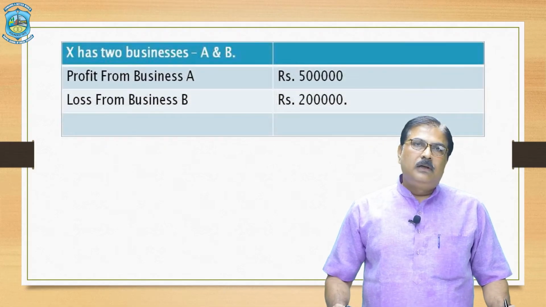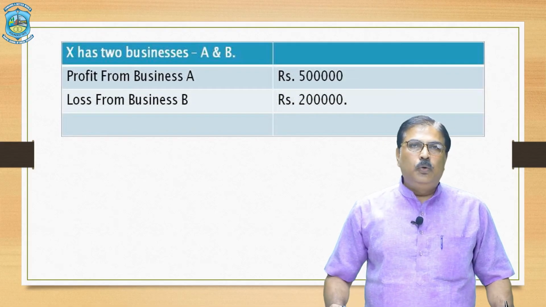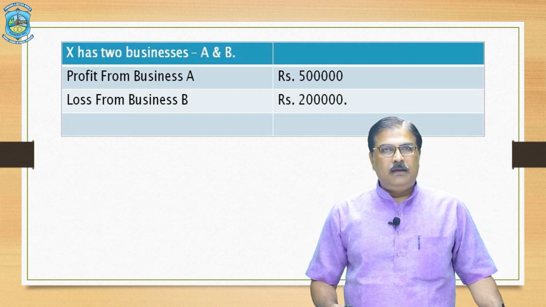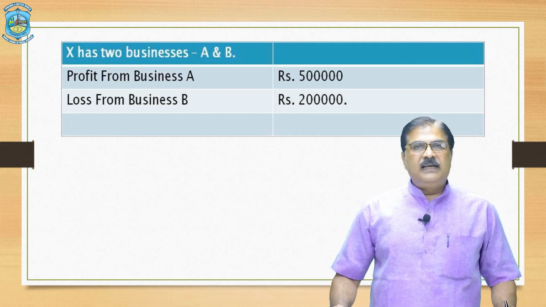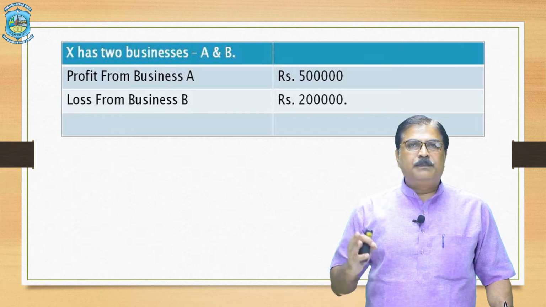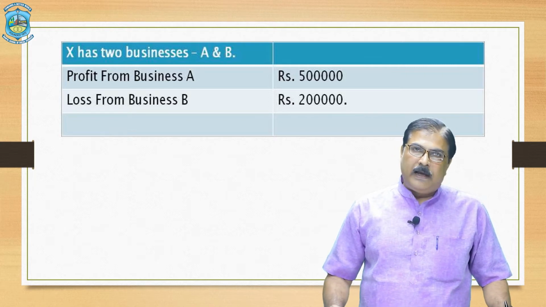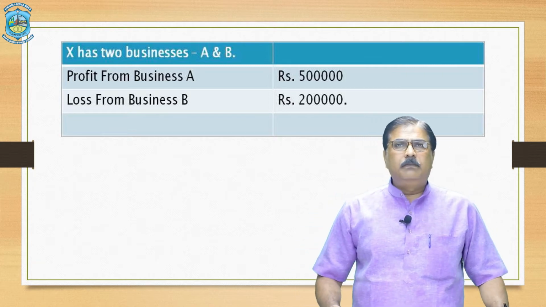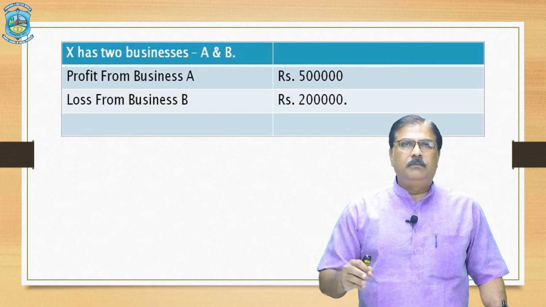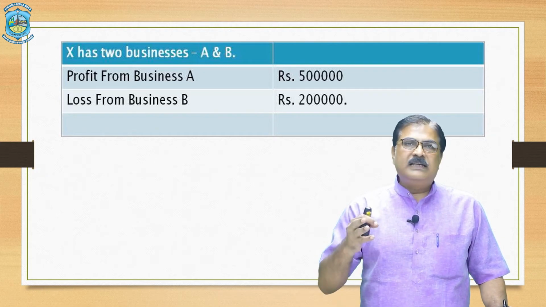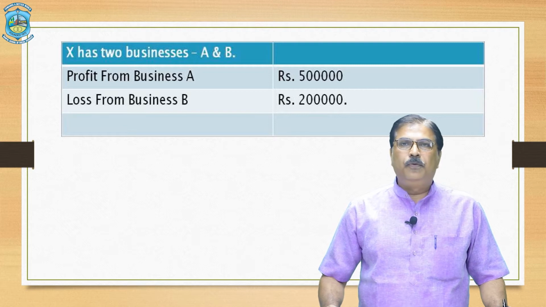Now let us look at a practical example. Suppose Mr. X has two businesses, A and B. From business A, Mr. X has earned a profit of rupees 5 lakh, but because of some bad situation or some other reason, business B suffered a loss of rupees 2 lakh.